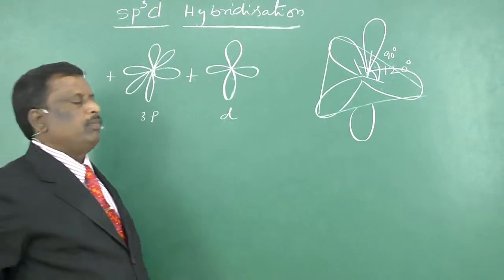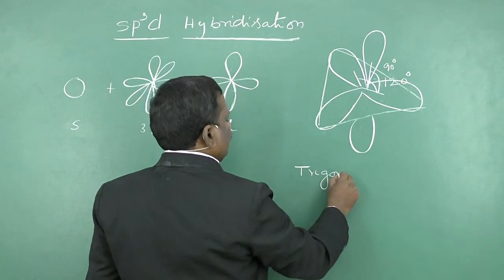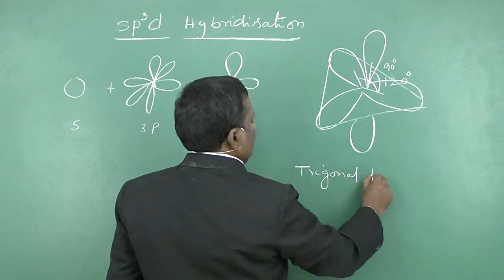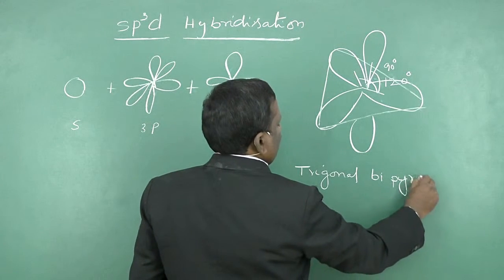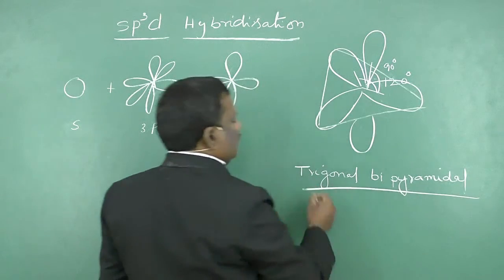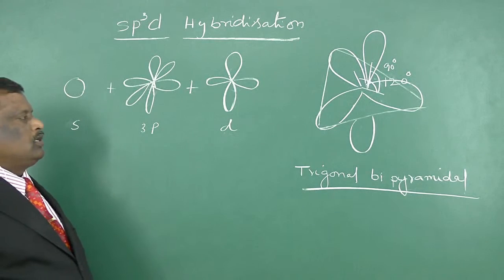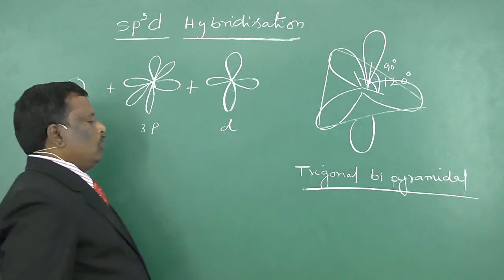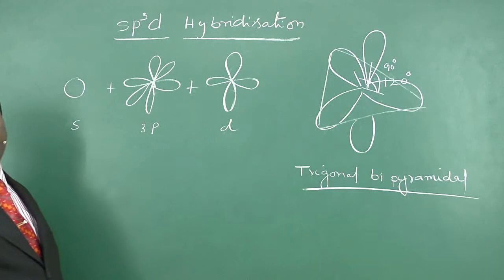So the shape will be trigonal bipyramidal shape. The molecule is in trigonal bipyramidal shape with angles of 90 degrees and 120 degrees.